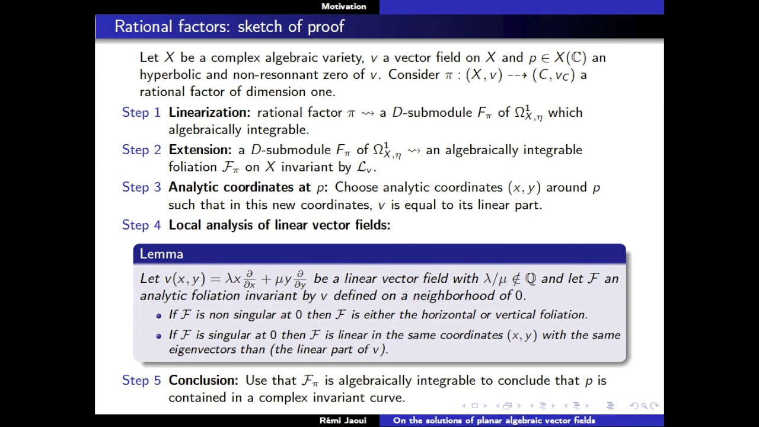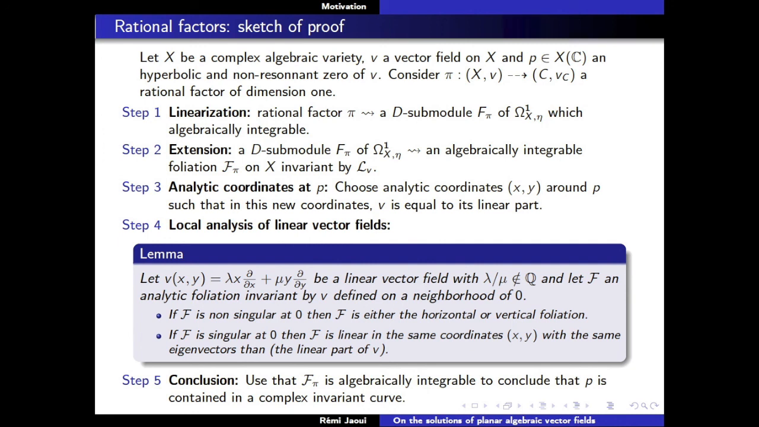Okay, and now you can look at the stalk at P and compute at the stalk at P using analytic coordinates. Now you do that. You choose your analytic coordinates around P, such that V is equal to its linear part in these analytic coordinates. And now you've got this little lemma that describes the space of invariant foliations for a linear vector field, but you don't need to describe algebraic foliations. Here you need to describe analytic foliations, okay, because you work in this new coordinate x, y. Everything was algebraic in the previous coordinates, but in the new coordinates you kill the algebraicity.